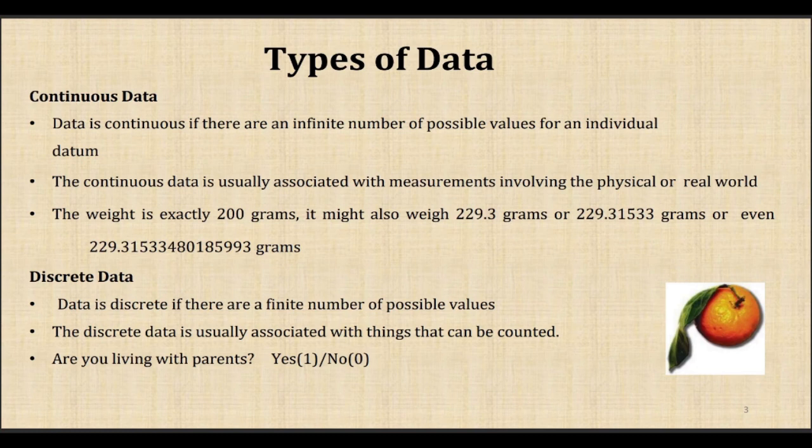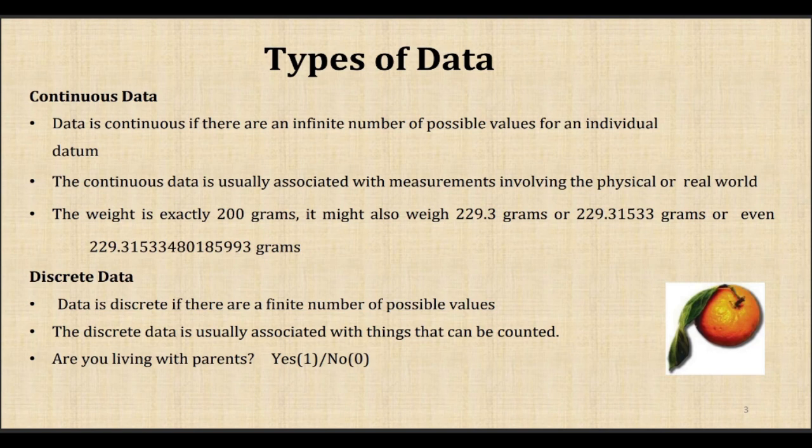With respect to data, we have two different types of data. One is continuous data, the other is discrete data. Continuous data will have an infinite number of possible values, that is, continuously we will be receiving the data. For example, weight will be changing continuously, and we will be receiving more and more information about weight.